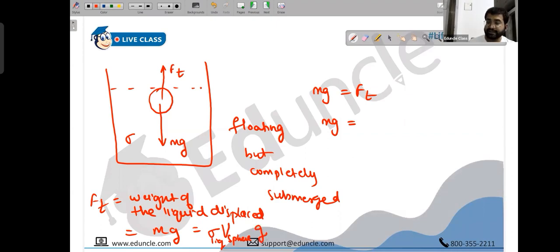Any questions in this? Do you recall this, people? Yes, sir. Please ask me any questions. Okay? So this is sigma liquid into the volume of sphere into gravity, and this is mass into gravity of what?